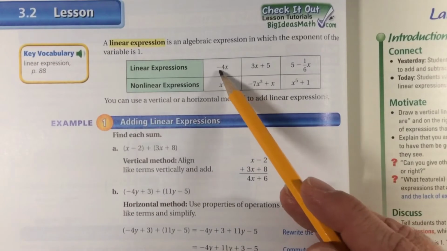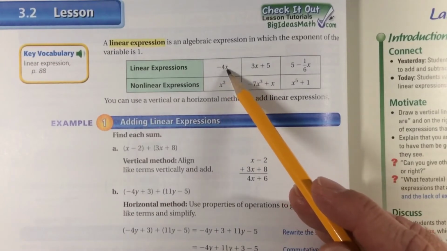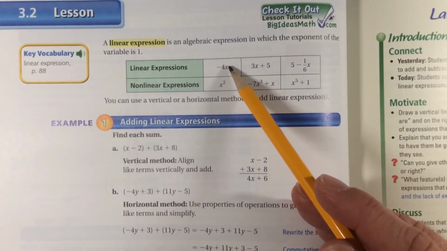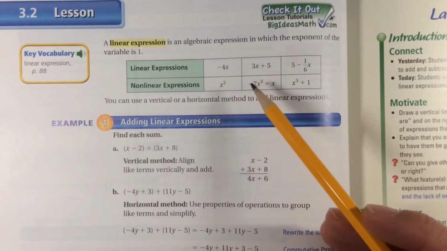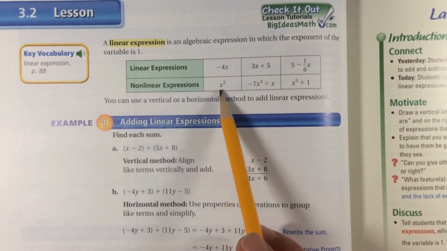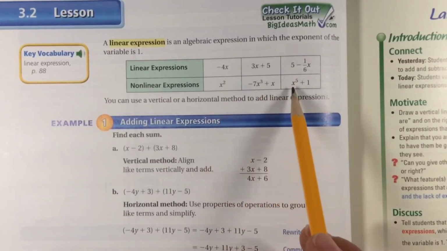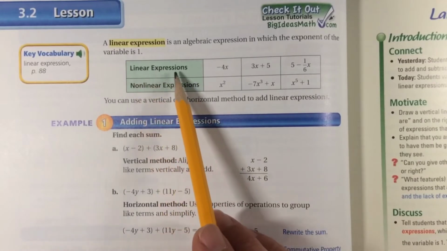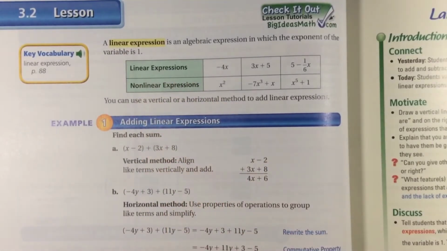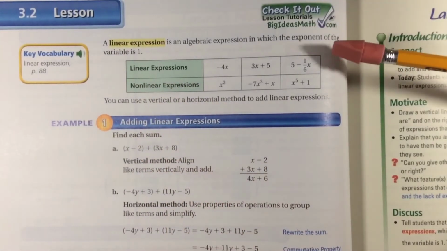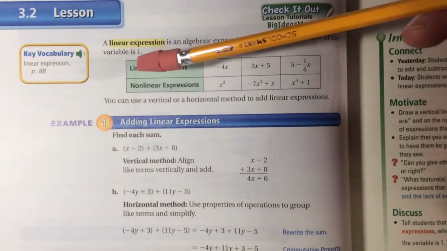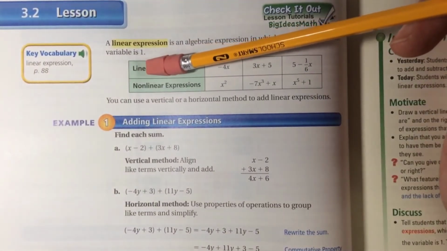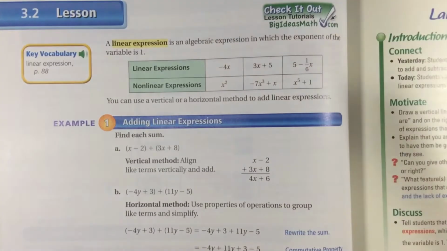So when it's like negative 4x, the exponent for the x is just a 1. That's why we don't see anything there, because when it's a 1, we don't have to see anything. When it's squared, or to the third power, to the fifth power, these will be nonlinear expressions. We're not going to deal with those this year. We'll just be dealing with linear expressions. And we call them linear because when we graph these, and we will graph these later this year, they form a line. So that's why they're called linear.